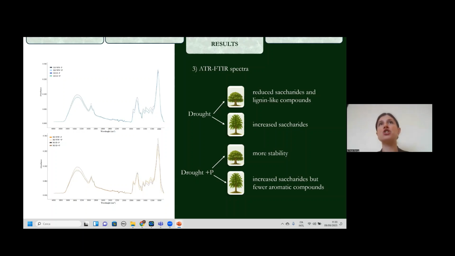These are energy-rich and structural compounds, while drought in the red oak increased saccharides. But under drought conditions with a phosphorus supply, the English oak showed more stability, while the red oak increased saccharides, but the aromatic compounds were less. So this suggests a weaker defense for the red oak.